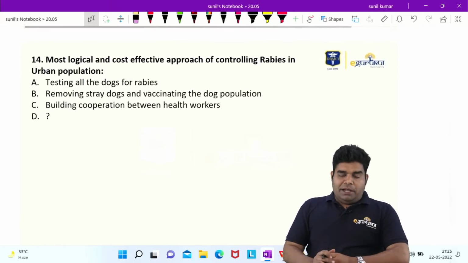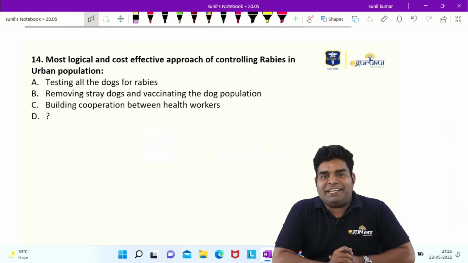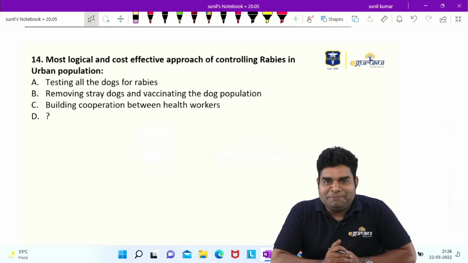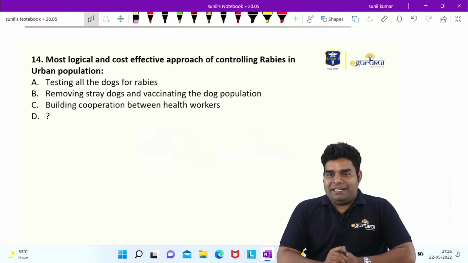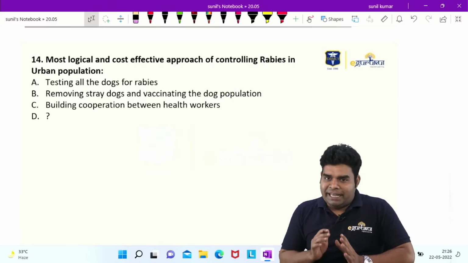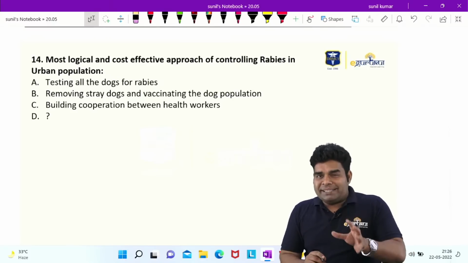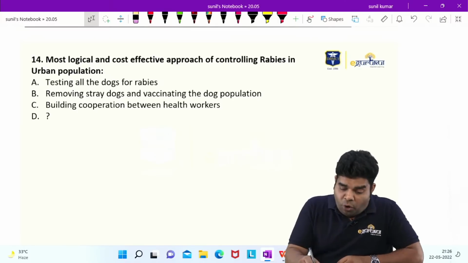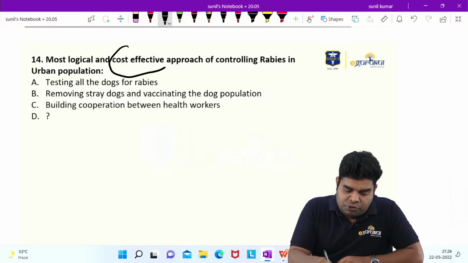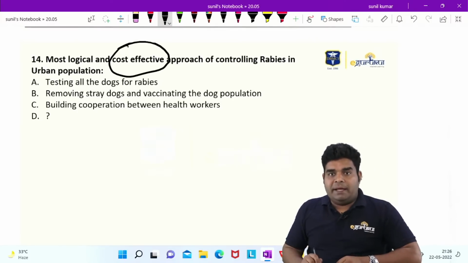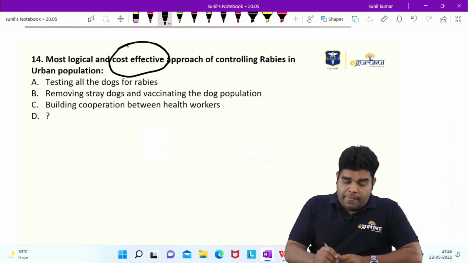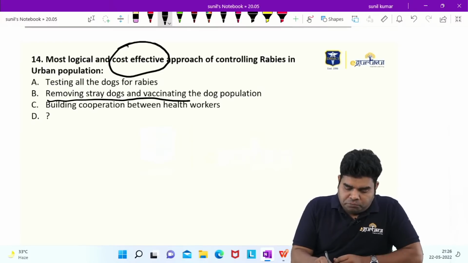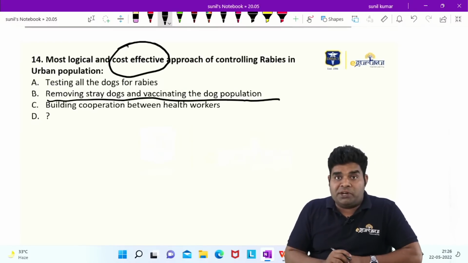Now, next question. Most logical and cost-effective approach of controlling rabies in urban population. PARC has used the word cost-effective, and the same word is given in the question, which is from the PARC. The most cost-effective approach for controlling rabies is removing stray dogs and vaccinating the dog population.